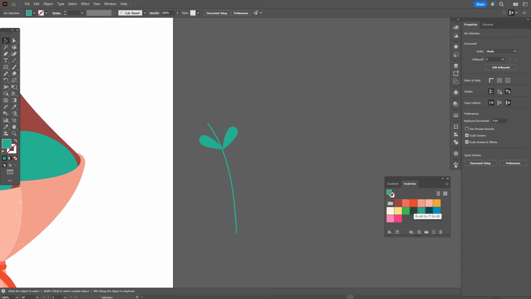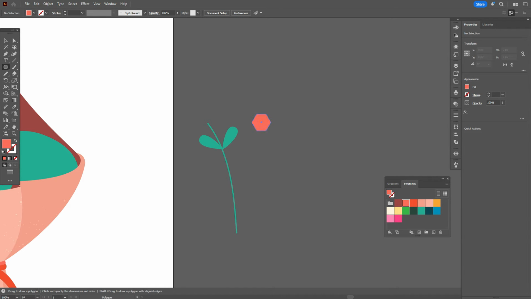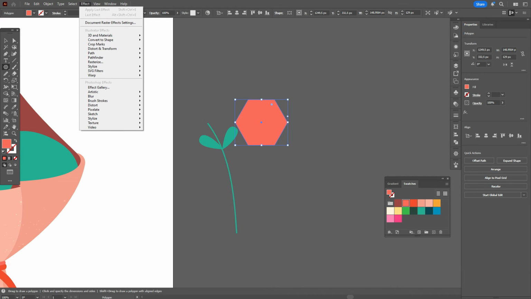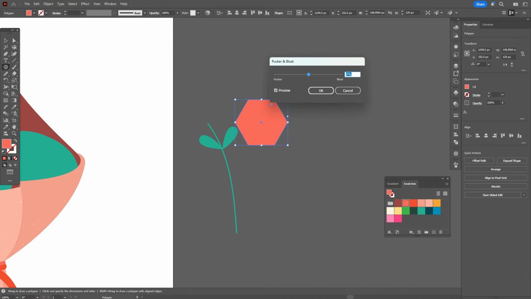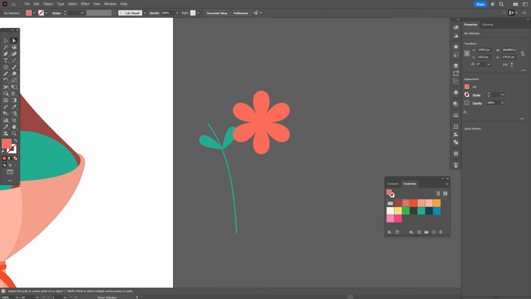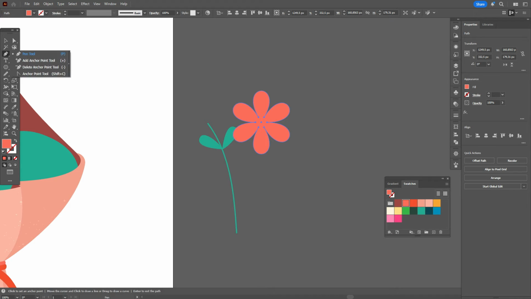Now let's take red color, light red color, and polygon tool, create the polygon like that. Go to Effect, Distort and Transform, Pucker and Bloat, and bring the slider here. Okay. Object, Expand Appearance. Now let's take add anchor point tool.